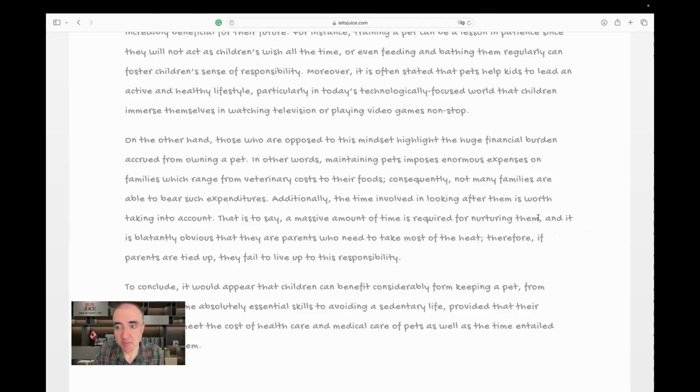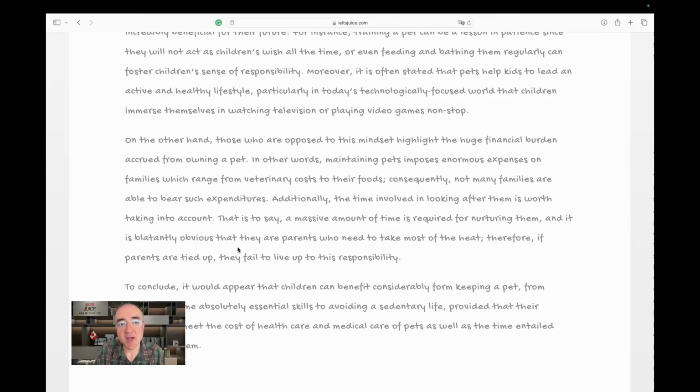And the comma is correctly used here. It is blatantly obvious, look at the collocation, guys, wow, blatantly obvious, that they are parents who need to take most of the heat. Amazing.